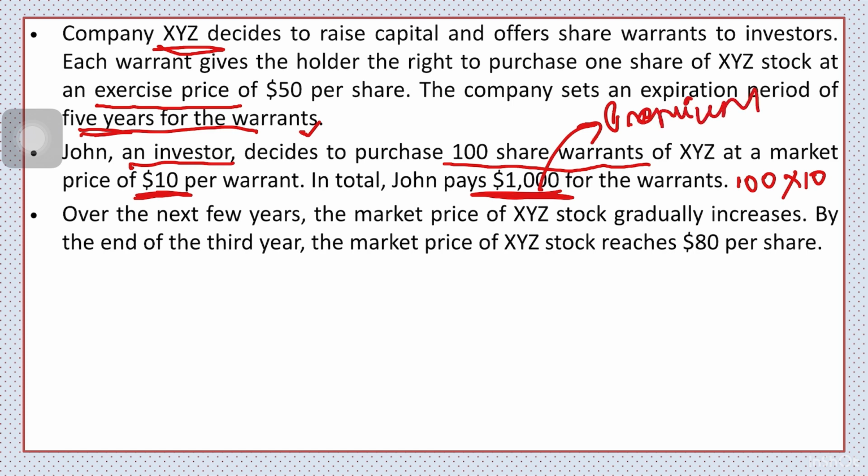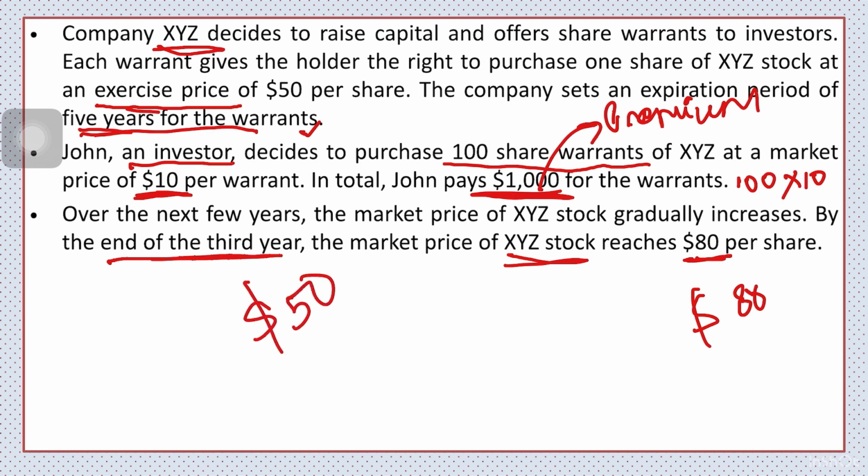Okay, so what happens is after the third year, the market price of XYZ stock reaches $80. Right? In the market, we are getting the shares at $80. However, John has already acquired the right for the warrants at the rate, what was the exercise price? $50.